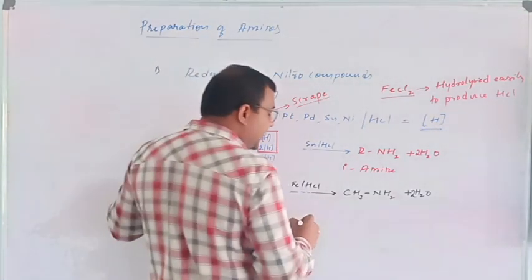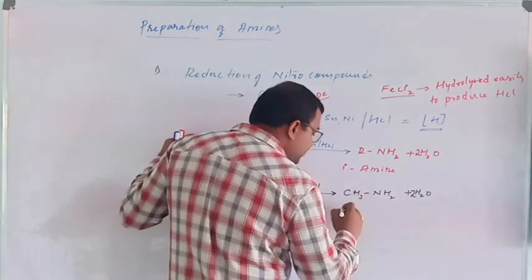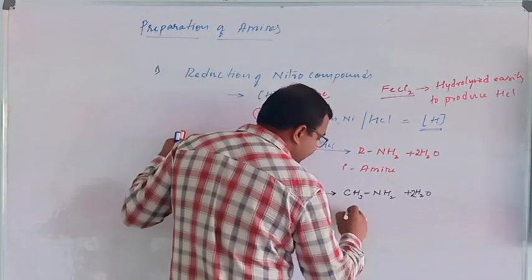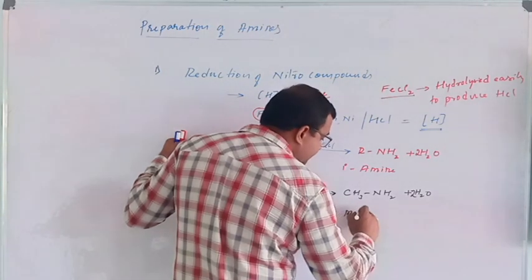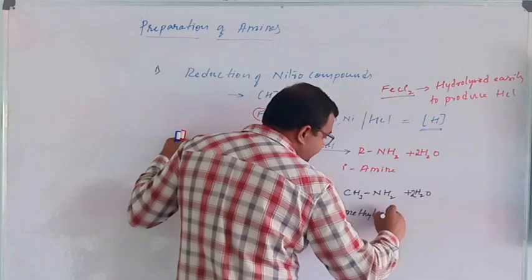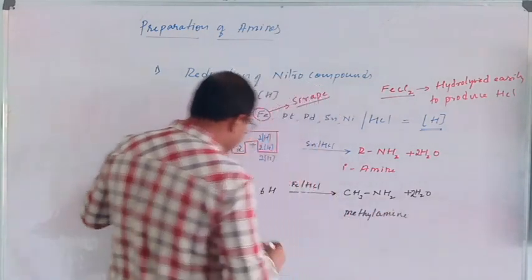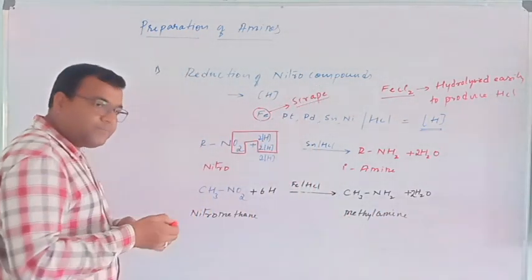Nitromethane can be easily and directly converted into methanamine or methylamine.